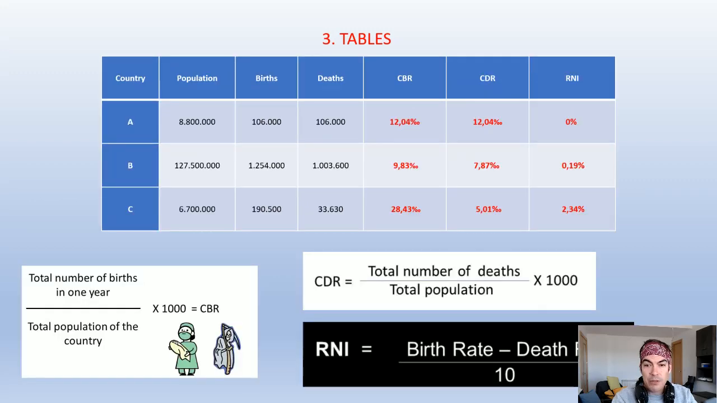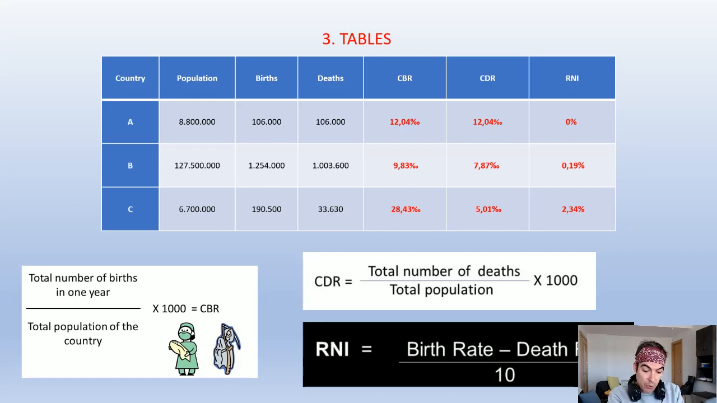So the next table you have to calculate the crude birth rate, the crude death rate, and the rate of natural increase. This is the formula for the crude birth rate, the formula for the crude death rate, and this is an alternate formula for the rate of natural increase. The formula you have in the book is a longer formula, but this is an alternate formula which is easier once you have calculated the crude birth rate and the crude death rate, okay?